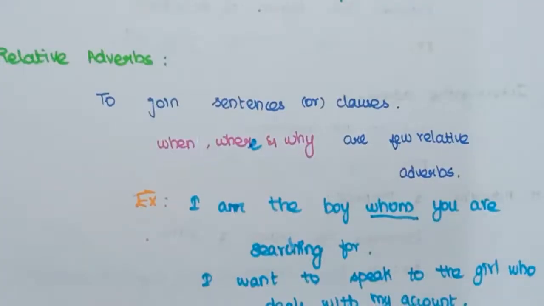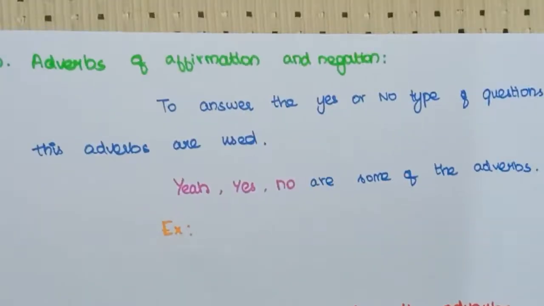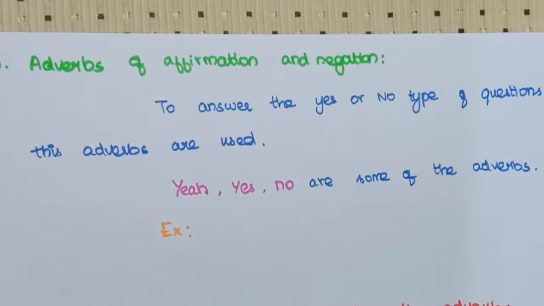I hope you all understood the 9 kinds of adverbs that I have taught. Now it's time for the bonus adverb. Shall we go? The final type of adverb is adverbs of affirmation or negation.